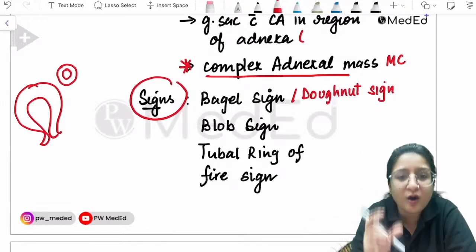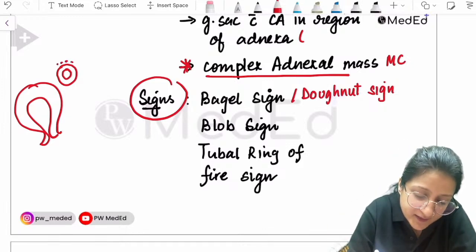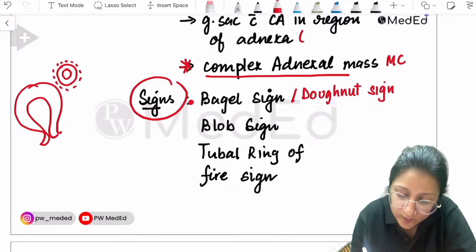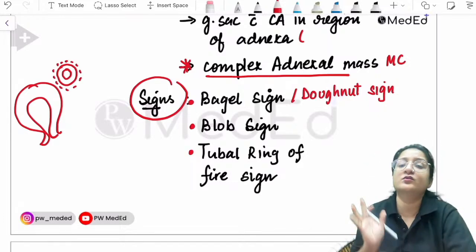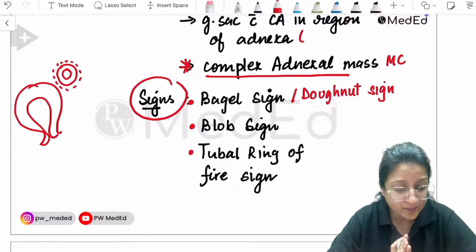Sometimes there's just a blob of a mass. That is called the blob sign. And sometimes there is a lot of vascularity around the mass, that is called the tubal ring of fire sign. So know the names of these signs. These signs are associated with ectopic pregnancy.